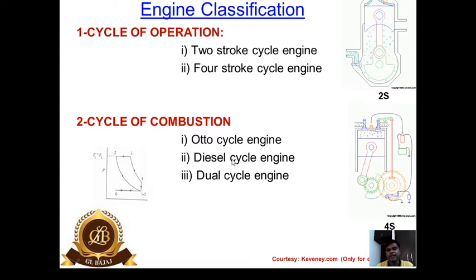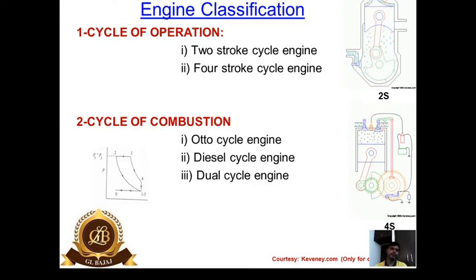There are certain advantages and limitations of these cycles. If we want to go for high speed automobiles, then we must go for SI engines, and if we want more torque and more power, we must refer to diesel engines, but they are slower in speed. So on the basis of our requirement, we may be referring to either the SI engine or the CI engine.